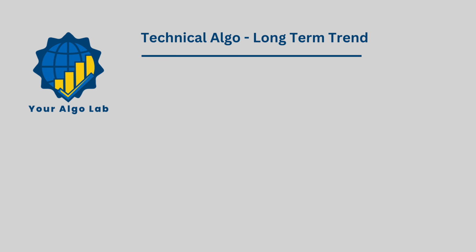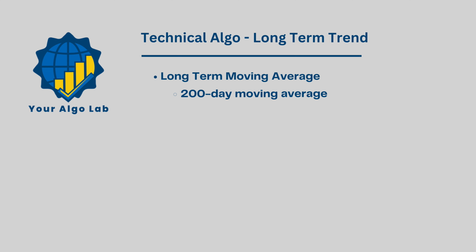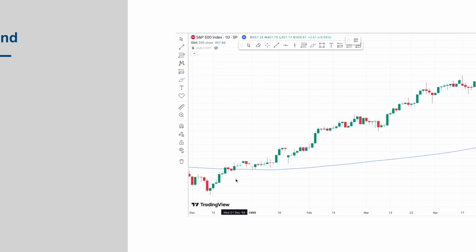Today we're diving into backtesting, one of the most well-known long-term indicators out there, the 200-day moving average. This simple yet powerful tool helps us gauge long-term momentum.